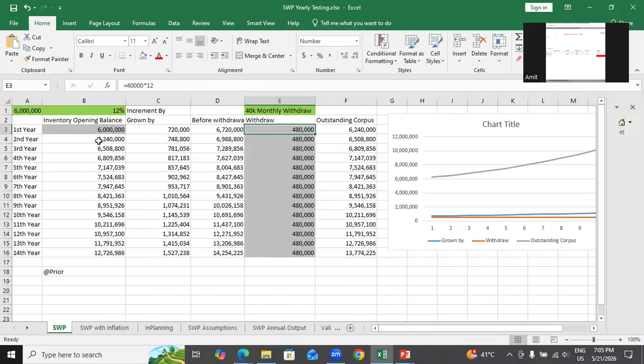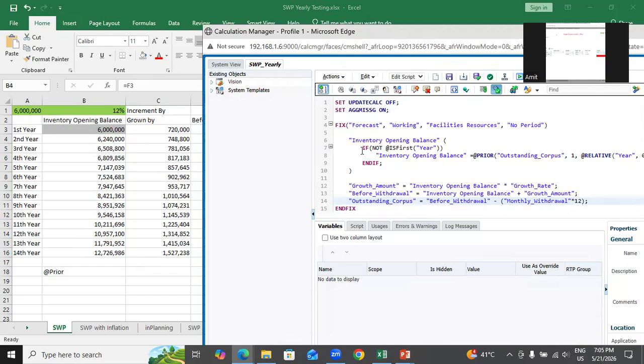But here, my second year opening balance is same as my previous year closing balance, or my outstanding corpus. It means my calculation would be different for the first year and different for the second year. The only difference over here is that my opening balance will take the outstanding corpus of the previous year. Okay. And therefore, this calculation consists of two parts.